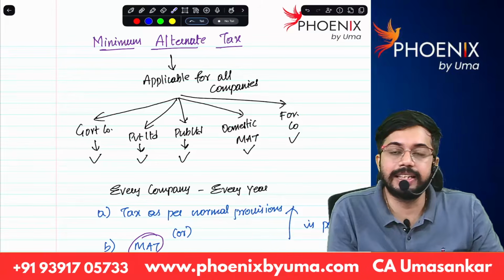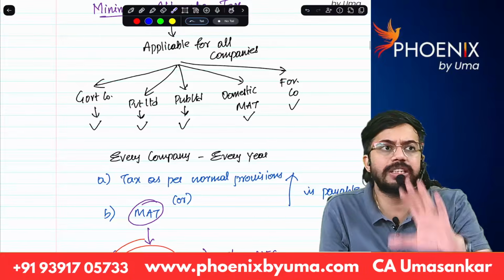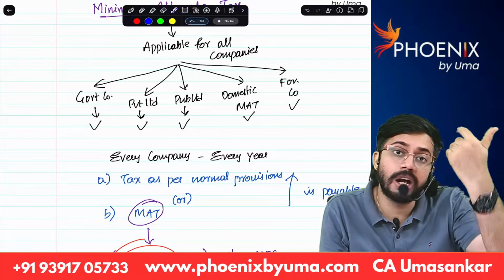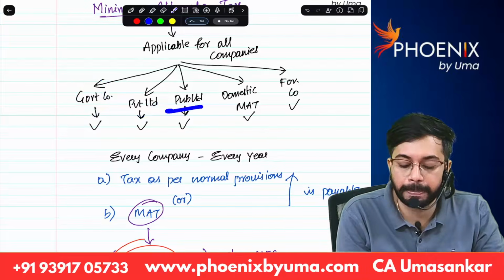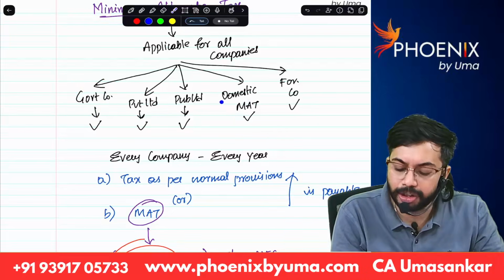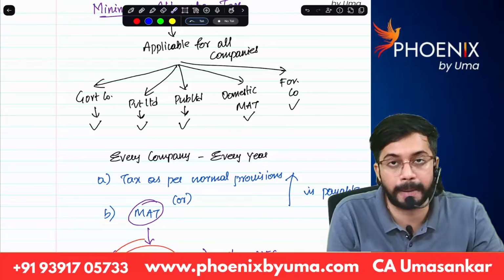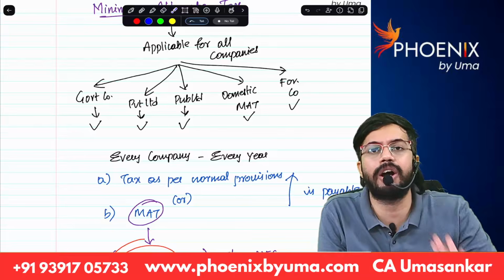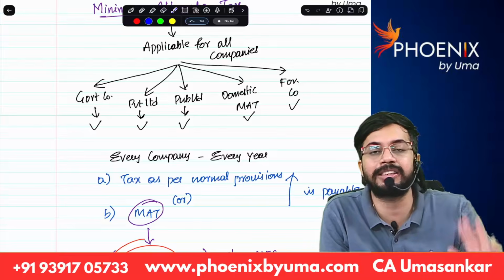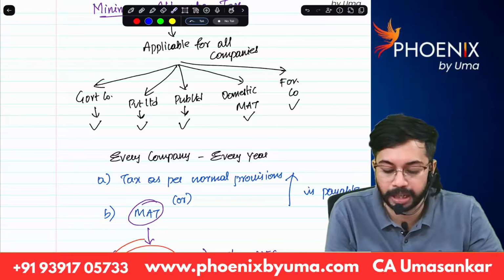Now we will discuss MAT, minimum alternate tax. This MAT concept is applicable for companies, all types of companies, whether it is a government company, private limited company, public limited company, domestic company, foreign company. For every type of company, MAT provisions are applicable unless that company is paying taxes under 115BA or 115BAB. If it is paying tax under 115BA or 115BAB, MAT provisions are not applicable.